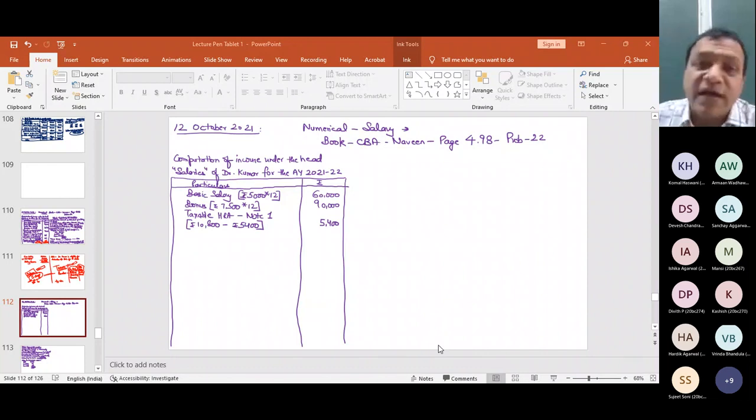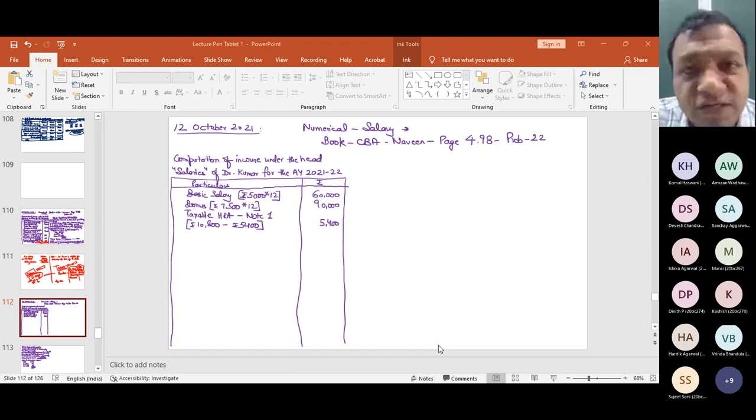Tomorrow anyone can say that I am residing in my own house and I am paying rent to myself. Anyone can say that this is my own house and I am paying myself a rent of 20,000 per month, and they will claim HRA exemption. Most of the people in India, a large number of people, are salaried employees.